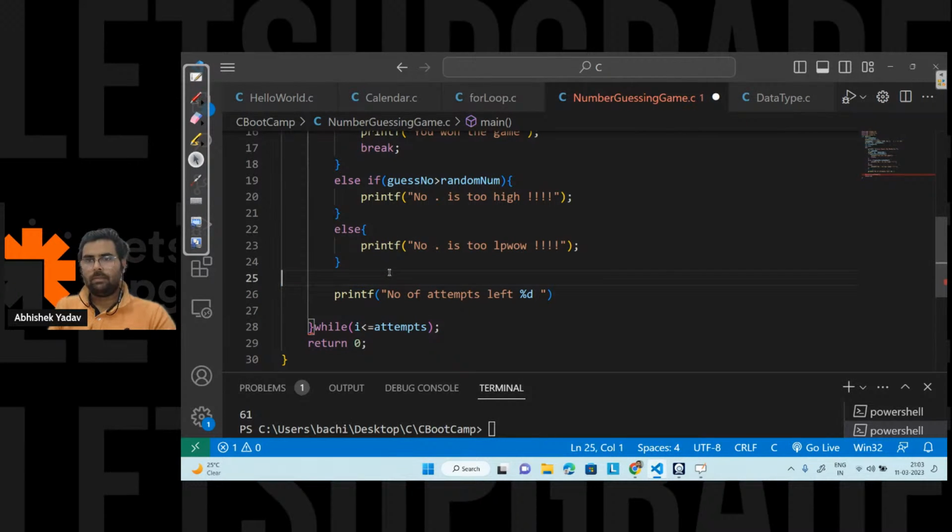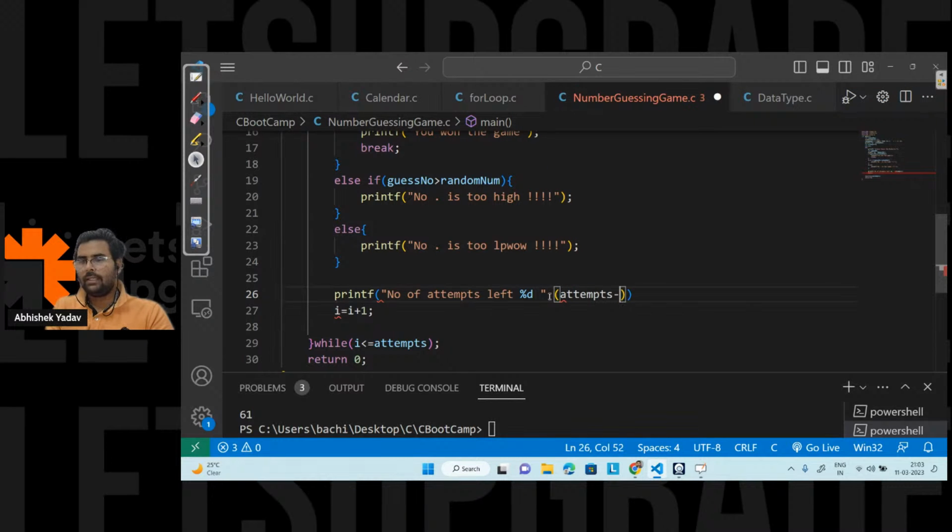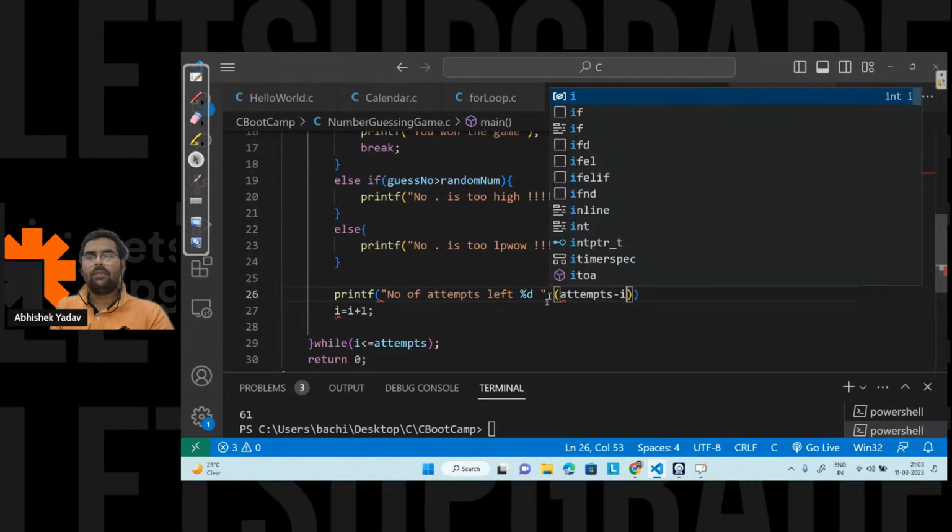let's copy this part here and let's paste this part here, right? Yeah, 5 4. So here I will write the number of attempts left, that is attempts minus I, right? This will give me the number of attempts left here.